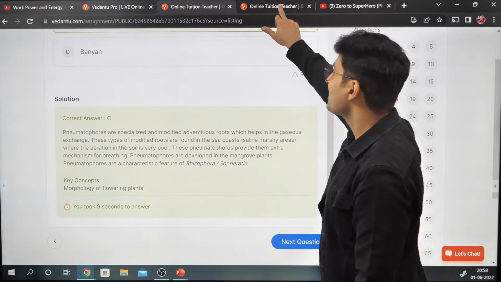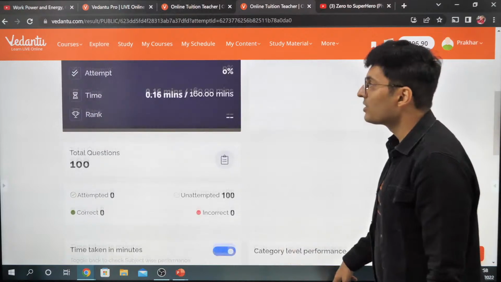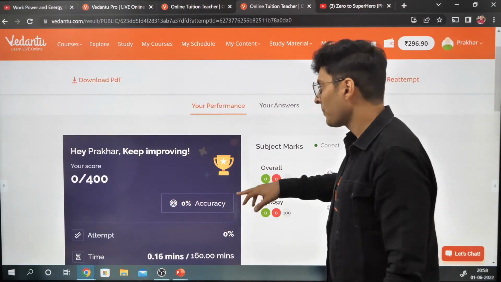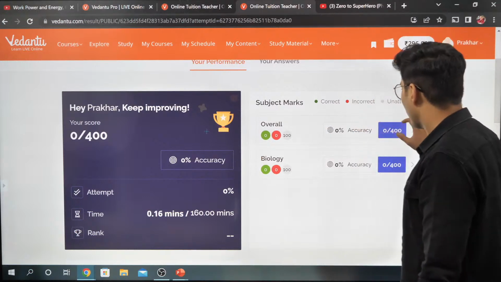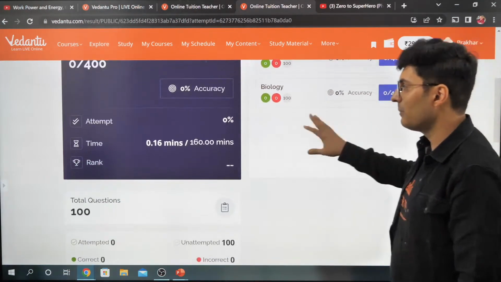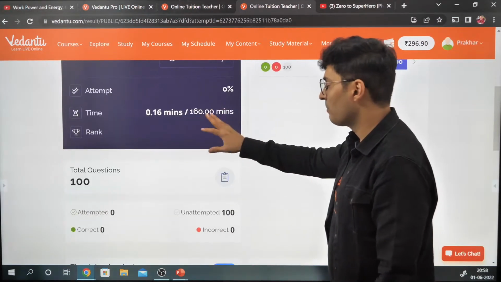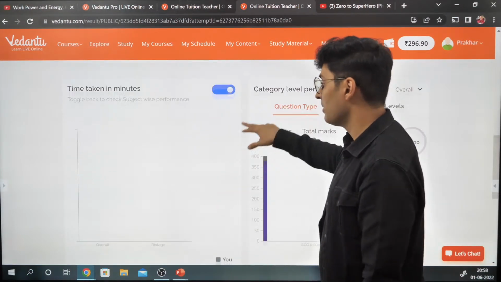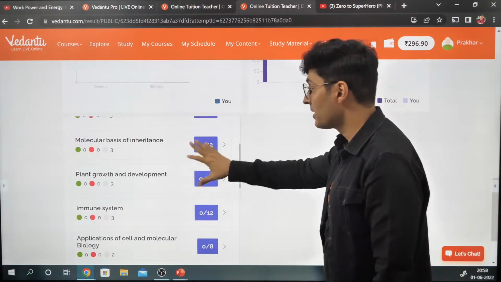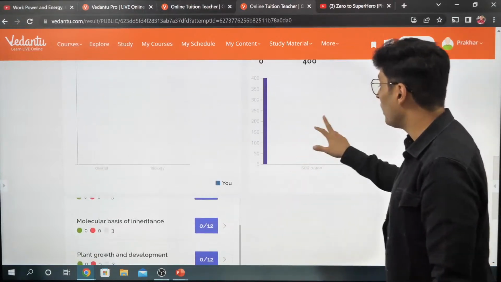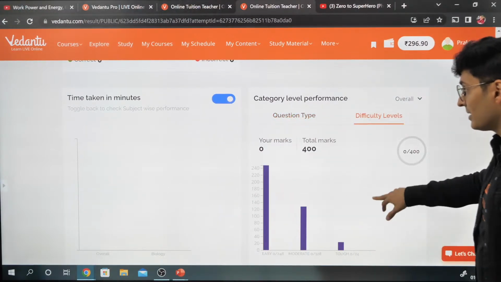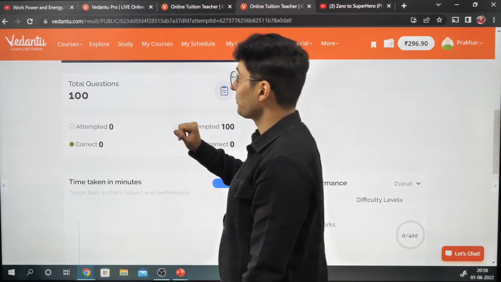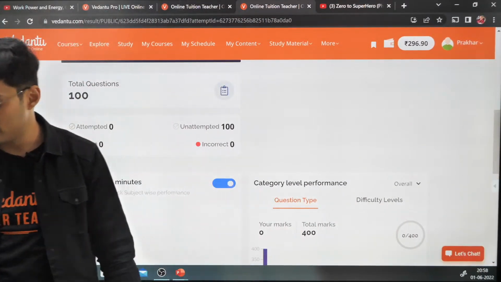There you go. Same way, you also get to know how your performance is in the test. This is a dummy score, don't get scared. So how was your accuracy? How many attempted and not attempted? Time taken per question, etc. Rank, your predicted rank, time taken wise analysis, overall analysis, chapter wise analysis, all these detailed report cards, difficulty wise analysis, question type wise analysis, all these things you get. This is all there as a part of this crash course.